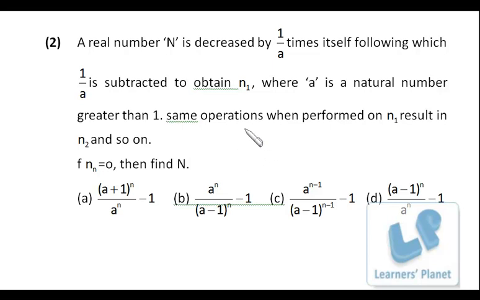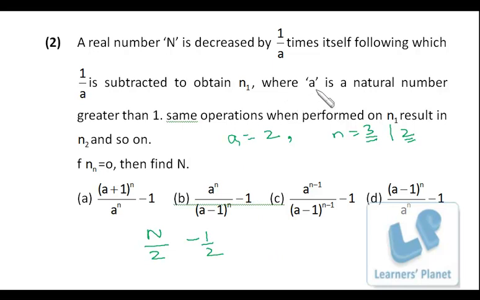So to make it easy, what I do is I assume a is equal to, suppose, 2, and the number of operations I'll be performing is maybe 3 or maybe 2. We just go for both the options, 2 and 3, right? So first of all, I have the number n. It is decreased by 1 upon 2 times itself. That means I am getting n by 2. Following which, 1 by 2 is subtracted. Instead of a, I am putting 2, so 1 by 2 is subtracted, right? So it is precisely n minus 1 by 2, and this is n1.